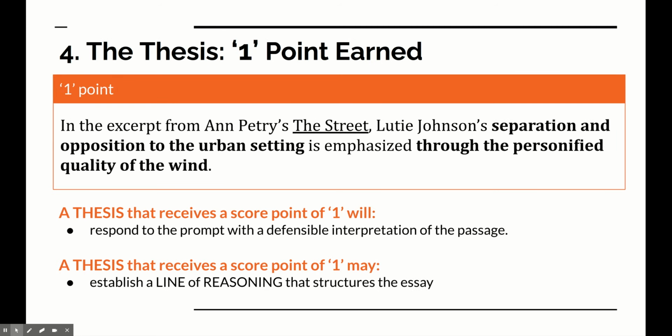In contrast, you can see this thesis did earn the point, and it reads, in the excerpt from Ann Petry's The Street, Lutie Johnson's separation and opposition to the urban setting is emphasized through the personified quality of the wind. Here we earn the point because the author shows that Lutie Johnson is both separated from and in opposition to the urban setting. I've named that relationship, and I've also shown that that relationship is being emphasized through personification, in this case, the personified quality of the wind. So this thesis does respond to the prompt and gets that point.